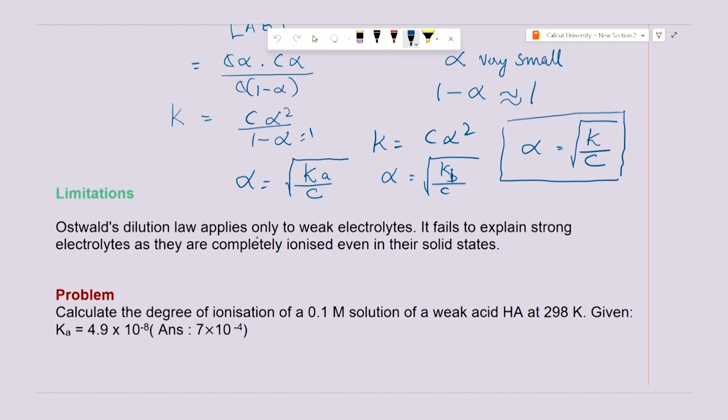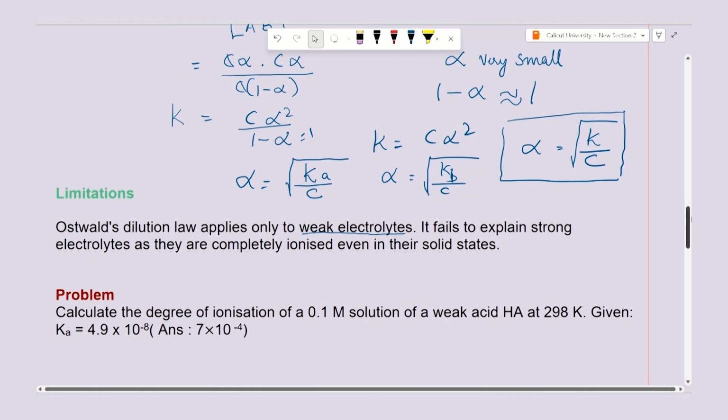Ostwald's dilution law applies only to weak electrolytes, which I have already mentioned, because only in the case of weak electrolytes do you have an equilibrium between the ionized and unionized molecules. In the case of strong electrolytes, even in very concentrated solutions, they are completely ionized, and by adding solvent there is no increase in the number of ions. So, you can't say that the number of ions is increasing, and therefore this law is not applicable to strong electrolytes, which are completely ionized.